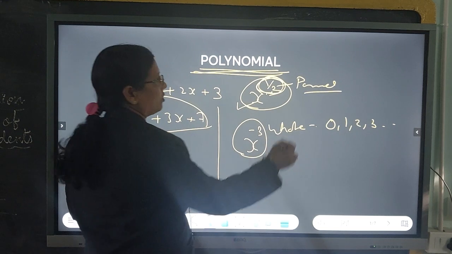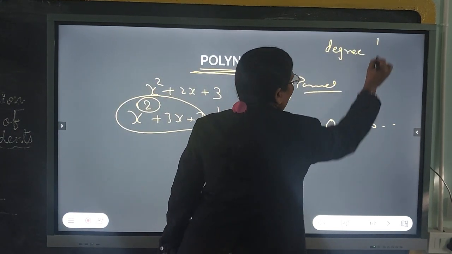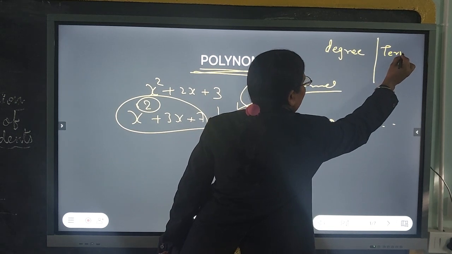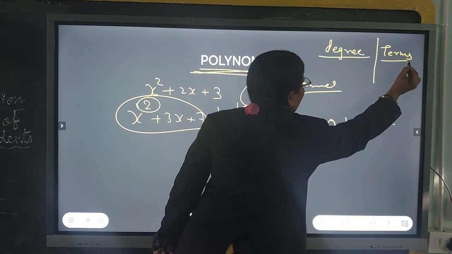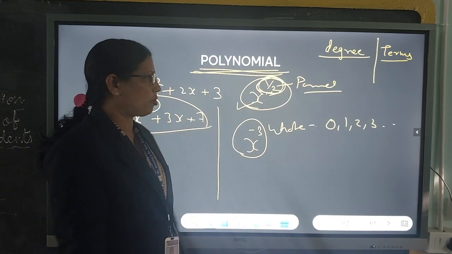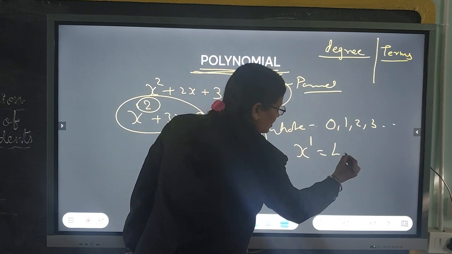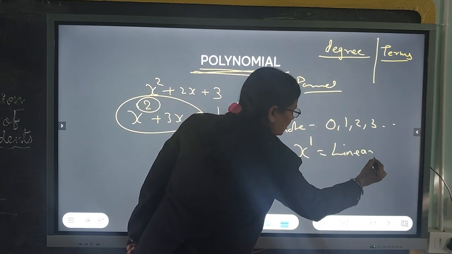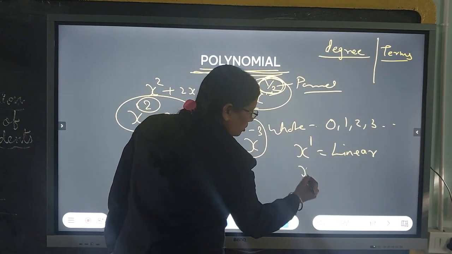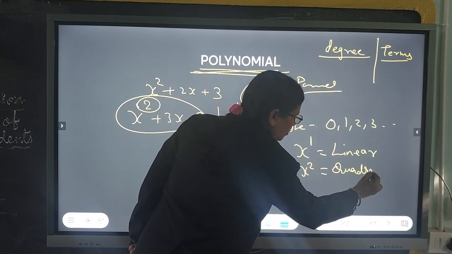Polynomials are divided on the basis of degree and on the basis of terms. On the basis of degree, you know that if the polynomial has x to the power 1, then it is a linear polynomial. X to the power 2, it is a quadratic polynomial.